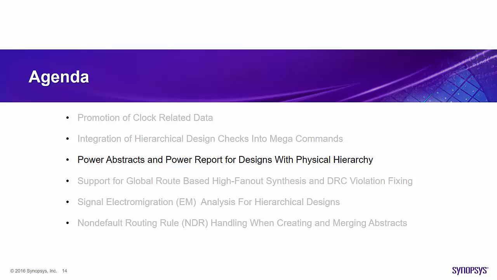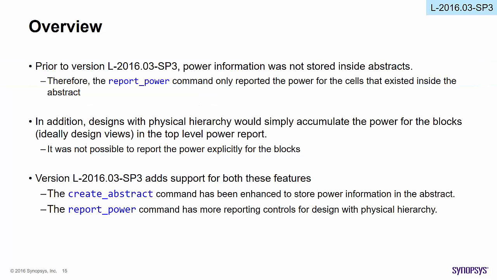Next enhancement, power abstracts and power report for designs with physical hierarchy. Overview. Prior to version L2016.03 SP3, power information was not stored inside abstracts, due to which the report power command only reported the power for the cells that existed inside the abstracts.